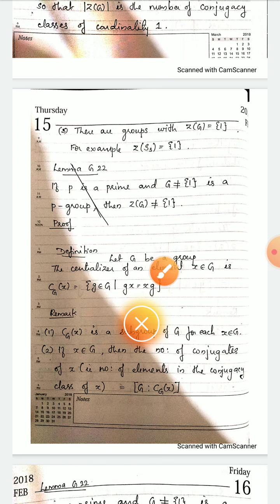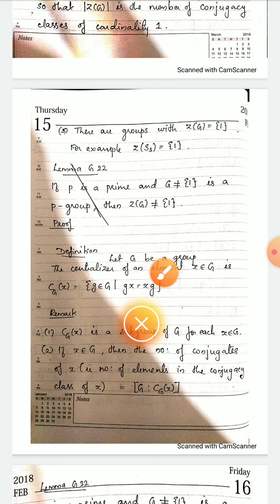Next is the definition of the centralizer of a group. Let G be a group. The centralizer of an element x element of G. We take an element x from G and define the centralizer of that element, and that is defined as C_G(x), and that is the set of all g element of G such that gx is equal to xg. So the centralizer of an element is the set of those elements in G that commute with x.